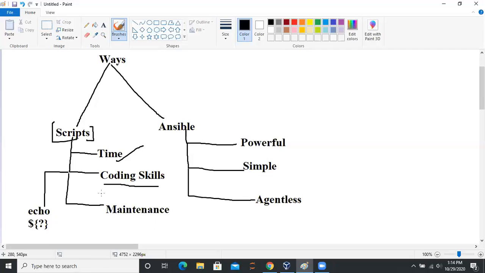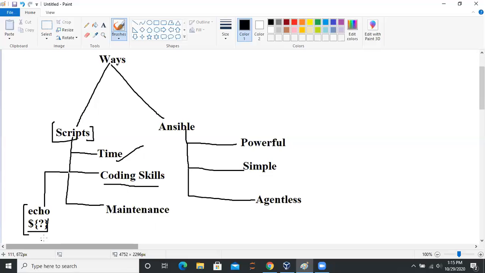So if you have written a script that will add a user, you just need to type the name and the script will add the user. You don't need to type the command useradd, and you don't need to give the permissions and all, the sudo and all. But if the user already exists, the script will say, I'm sorry, I can't add this. That means you need to check the condition every time. If the user exists, do this. What this simply means is it will return a zero or a non-zero number.